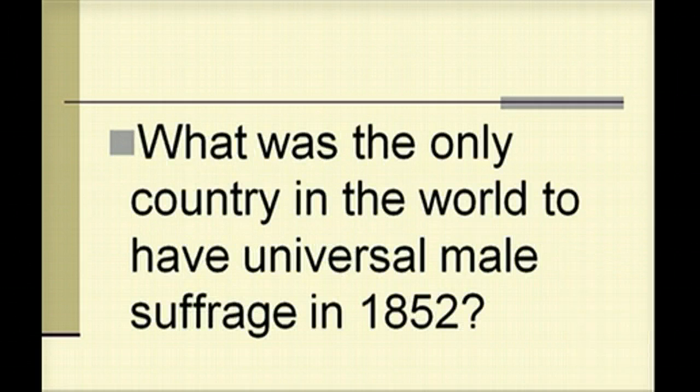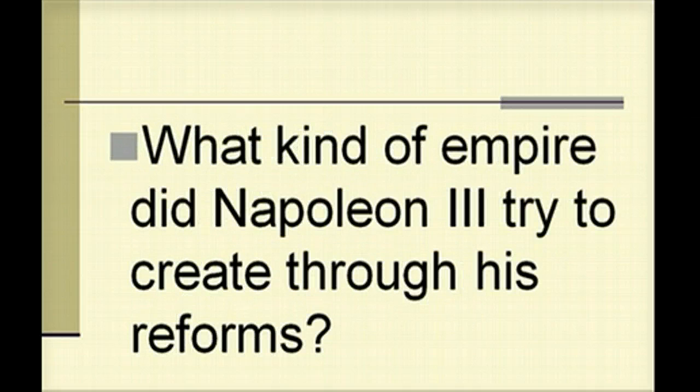What was the only country in the world to have universal male suffrage in 1852? Question number 11. That would be France. What kind of empire did Napoleon III try to create through his reforms? So you need to pay attention to his title at this point. He is Emperor Napoleon III at this point. So what kind of empire did he at this point try to create through his reforms? This is question number 12. So at this point it would be liberal.